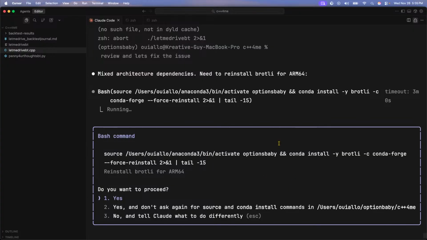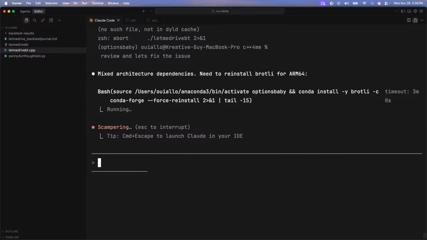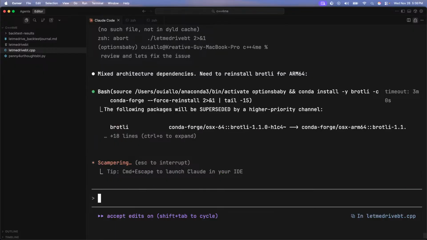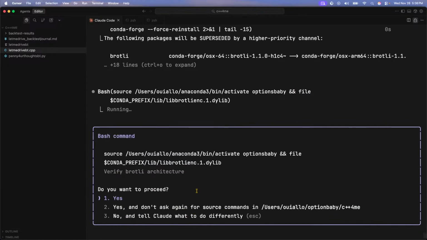Reinstall the mix arch. Okay. This is quite annoying. I think I just need to go learn how to do it with C++ on my own and just run Python right now. I'm going to give it one more shot, and if it doesn't work, I'm just going to make this Python. The following package will be superseded by the higher priority channel. Let's verify the...